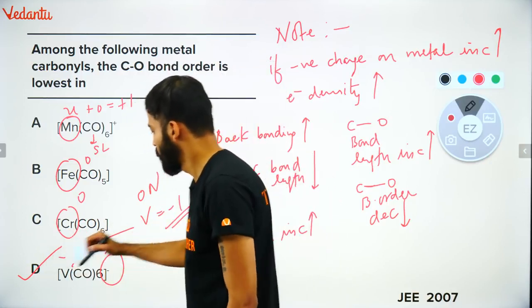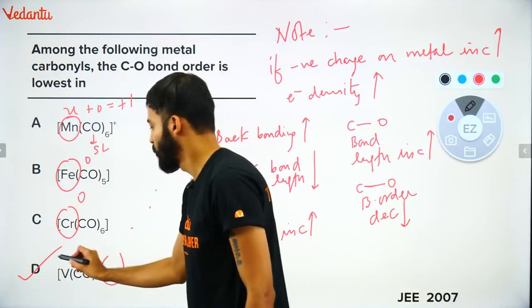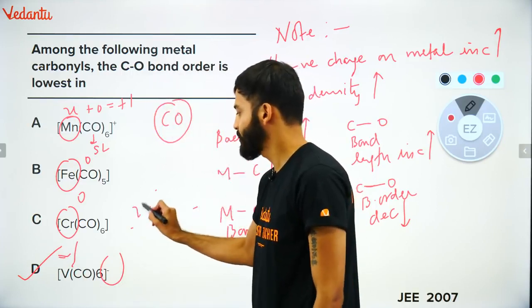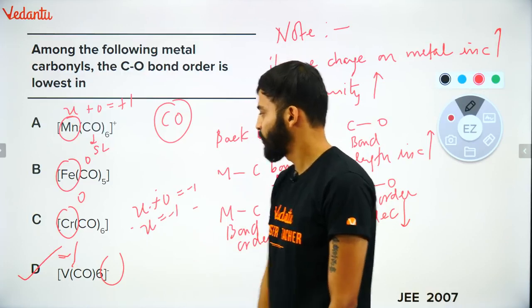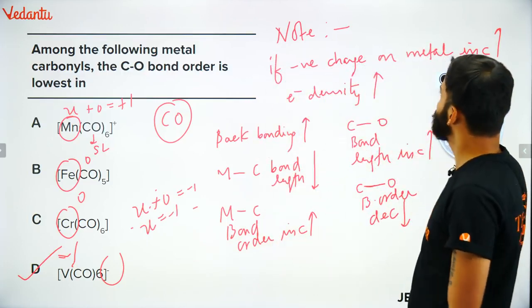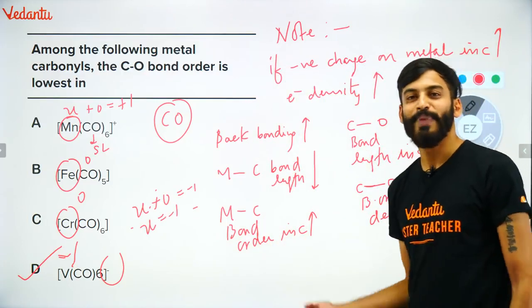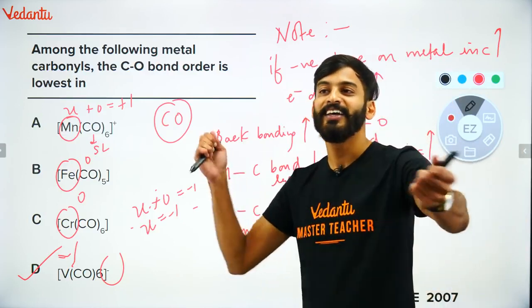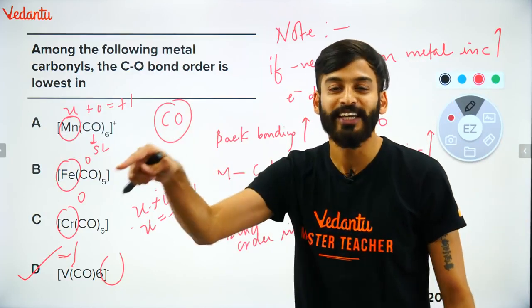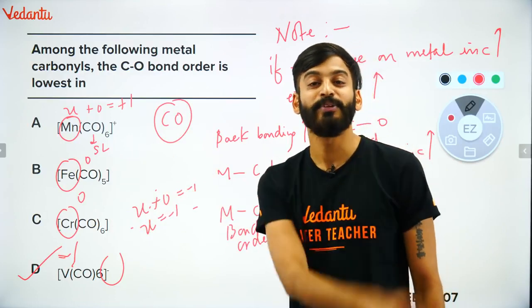Minus 1. Here, what is the oxidation number? Minus 1. How did I write? X plus 0, overall charge is minus 1. So X is equal to minus 1. So as I said, if the negative charge on the metal ion increases, back bonding increases, and the carbon oxygen bond length will increase because the electron is going into the anti-bonding orbital of C.